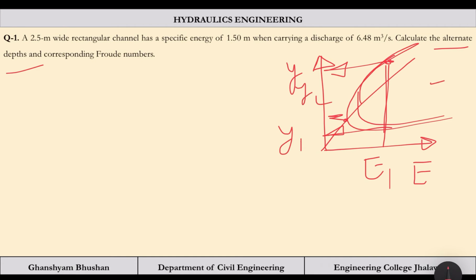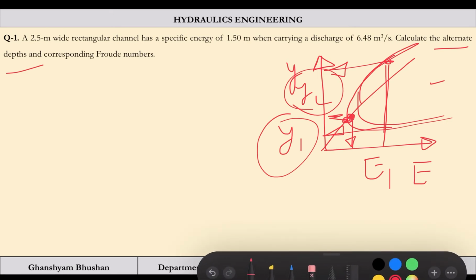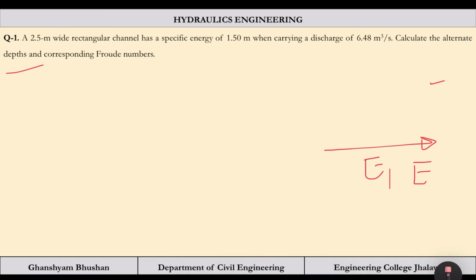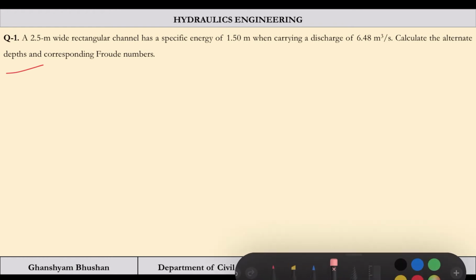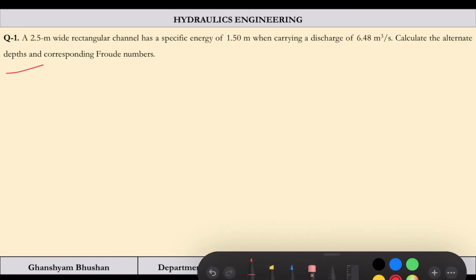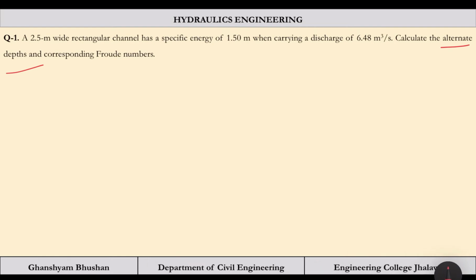So we will see, and also at this critical flow the Froude number is equal to 1. So it is very much evident that the Froude number corresponding to y1 and y2 will be one lesser than 1 and one greater than 1. So how we are going to see that? The flow is not critical because they are asking for the alternate depth. Alternate depth means there are two depths, and for critical flow only one depth is possible. So it is not a case of critical flow.